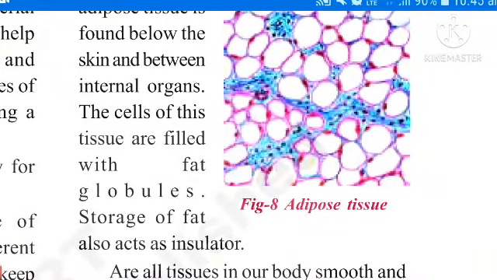See, one is this adipose tissue stores fat below the skin and between internal organs. Second one is insulator, means it holds the heat in our body. It prevents the flow of heat from our body. Simply remember it, do not flow heat from our body. That is called as insulator. This is the second type of connective tissue, that is called as adipose tissue.